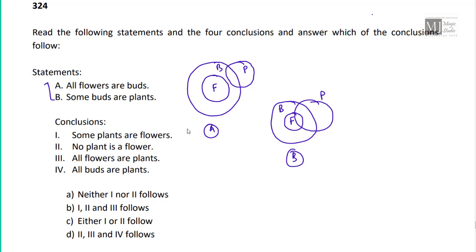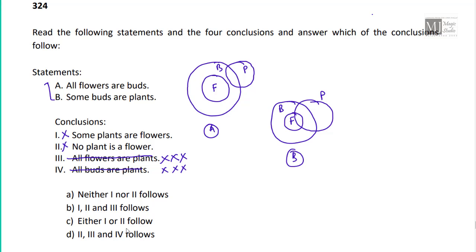Some plants are flowers, but only in one of the Venn diagrams. No plant is a flower, but only in one of the Venn diagrams. All flowers are plants. No way. Outrightly rejected. All buds are plants. No way in any one of these. So we can't have 3 or 4.